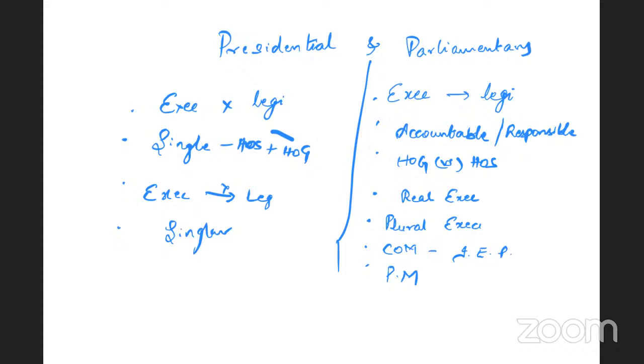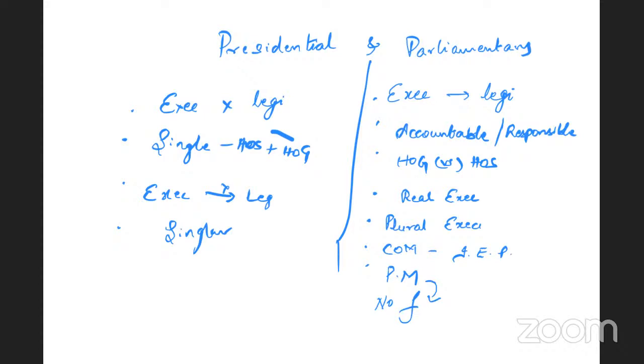Also, in a presidential system, the president is elected for a fixed term of office. In a parliamentary form of government, the prime minister enjoys the office as long as he commands the confidence of the legislature. There is no fixed term for the prime minister.